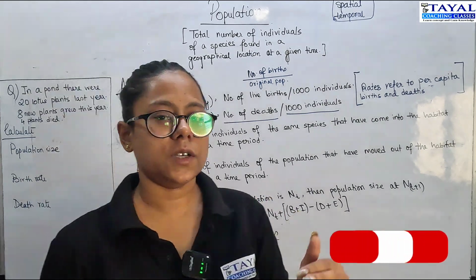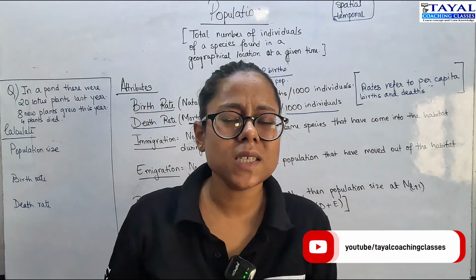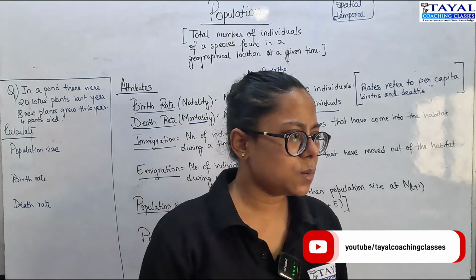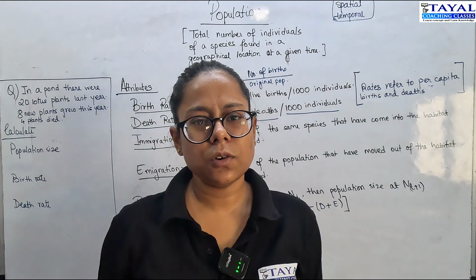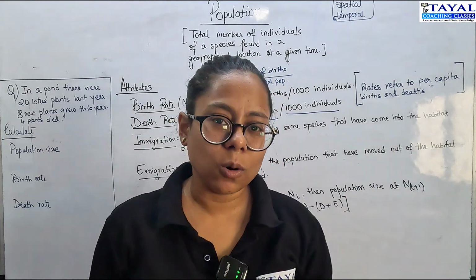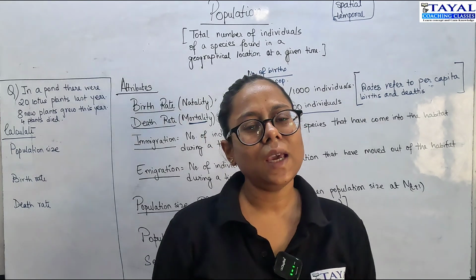Emigration is the opposite of it. So when individuals of a population are moving out, say some of the people living here decide to go out to look for jobs or for any other reason, that would be emigration.